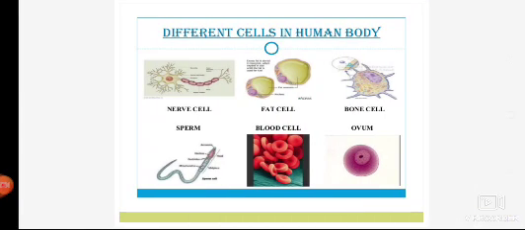Now, in the human body, we have so many different types of cell, like our nerve cell, fat cells which store fat, then the bone cell known as the osteocytes, sperm, blood cell, and the ovum or the egg.